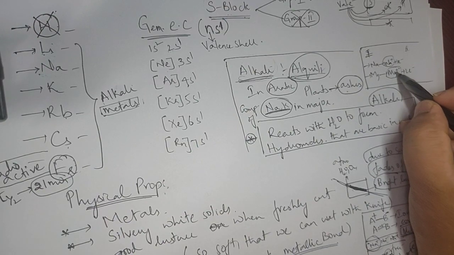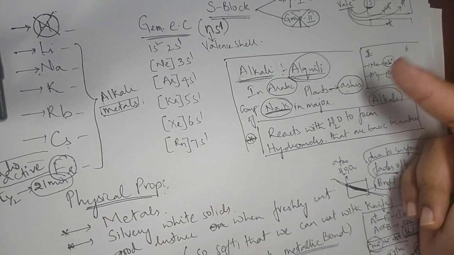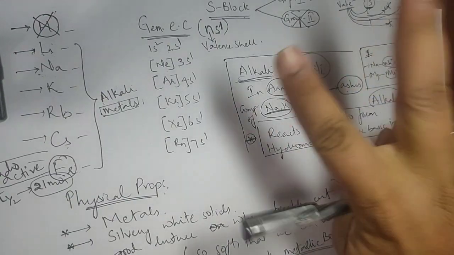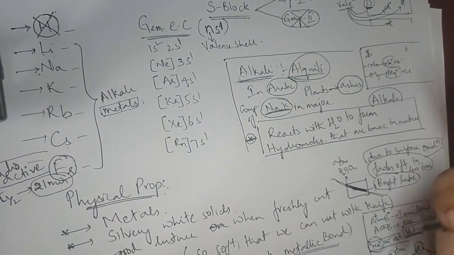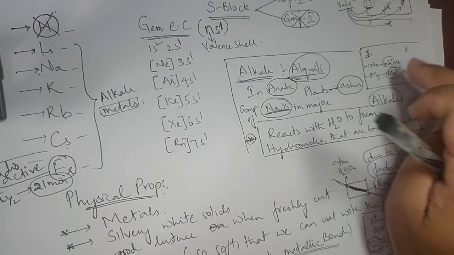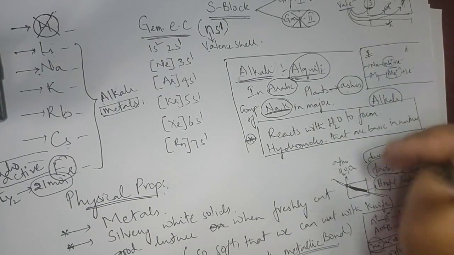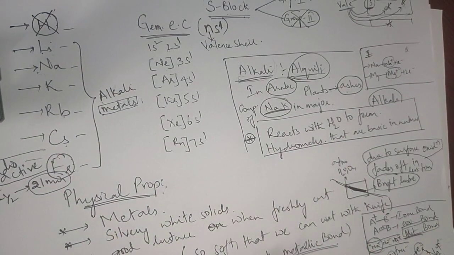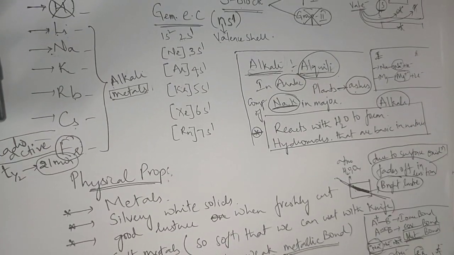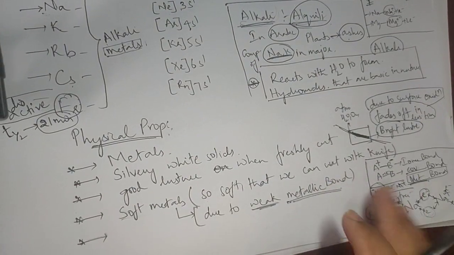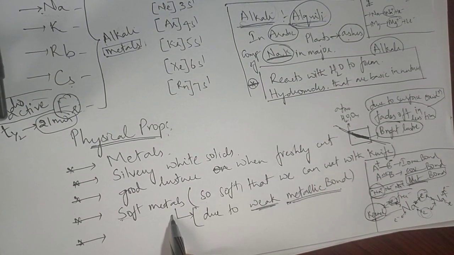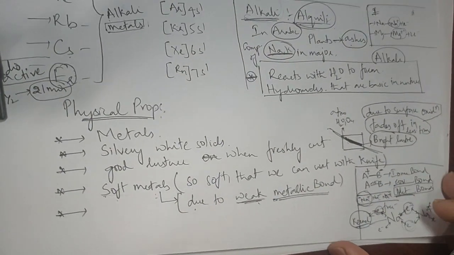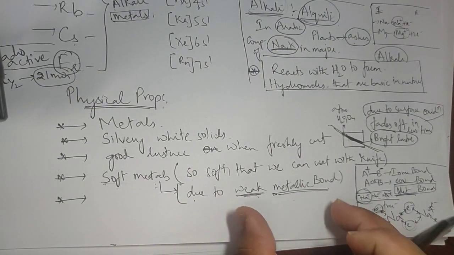So Mg2+ is here, Na+ is here. Mg2+ has more force of attraction because it has two positive charges, whereas this has only one. So one positive charge gives one force of attraction, two positive charges give more. Of course Mg. So because of this we can say that magnesium has a stronger metallic bond than sodium. We'll talk about that in detail as we learn about group 2 also. As of now, coming back to our topic, soft metals: why are they soft? Due to weak metallic bonding. Okay, I hope this is very clear.